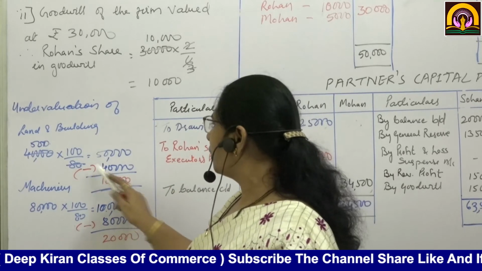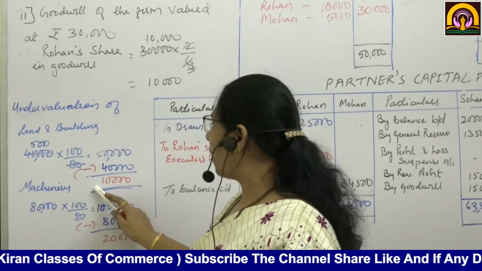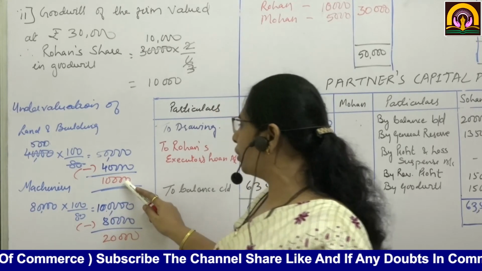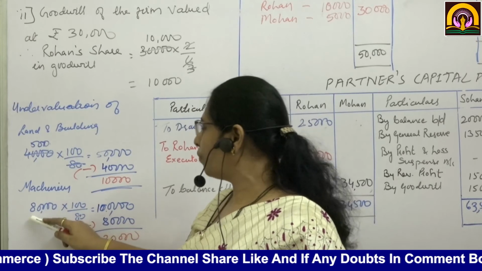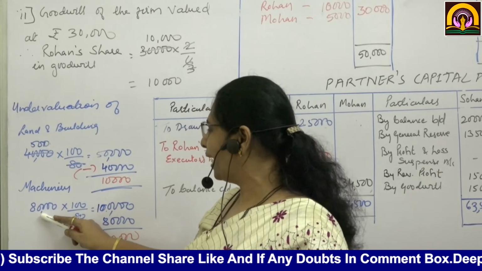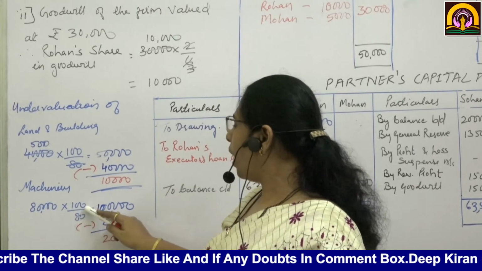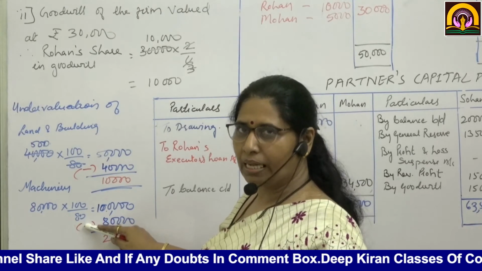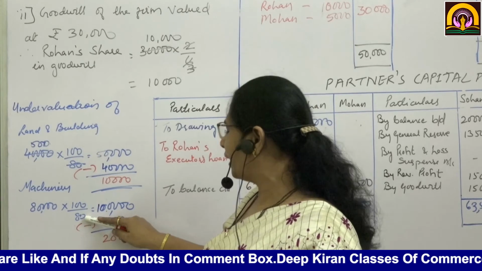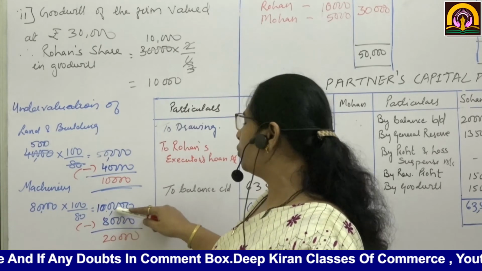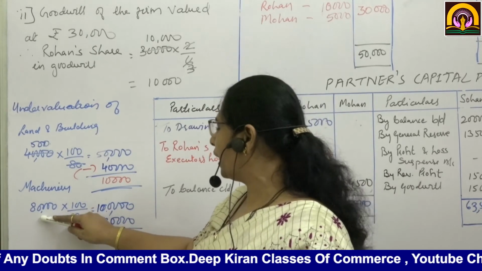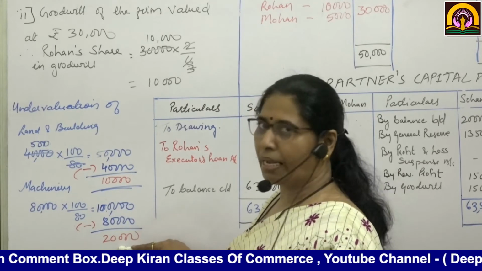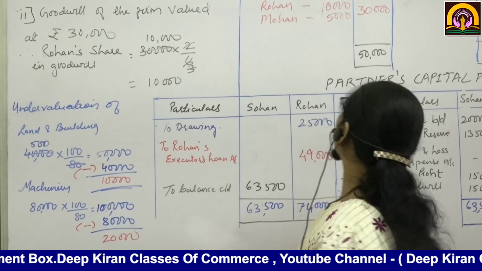50,000 minus this 40,000, there is appreciation. Okay, this is appreciation of 10,000. Same way, machinery was valued as per your balance sheet 80,000 into 100 upon 80, because it is valued 20% less. That is why we have taken here 80. This will come to rupees 1 lakh, but the valuation here is 80,000. So there is appreciation by 20,000.